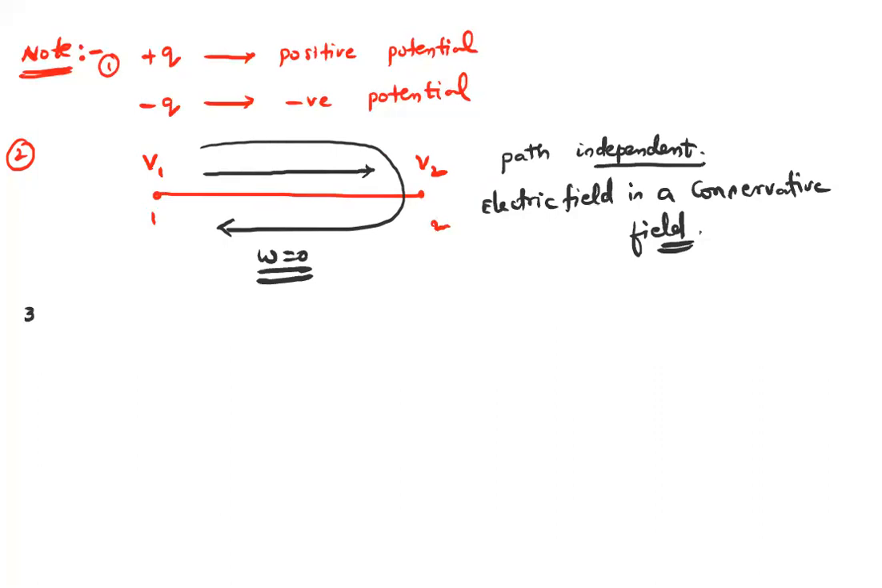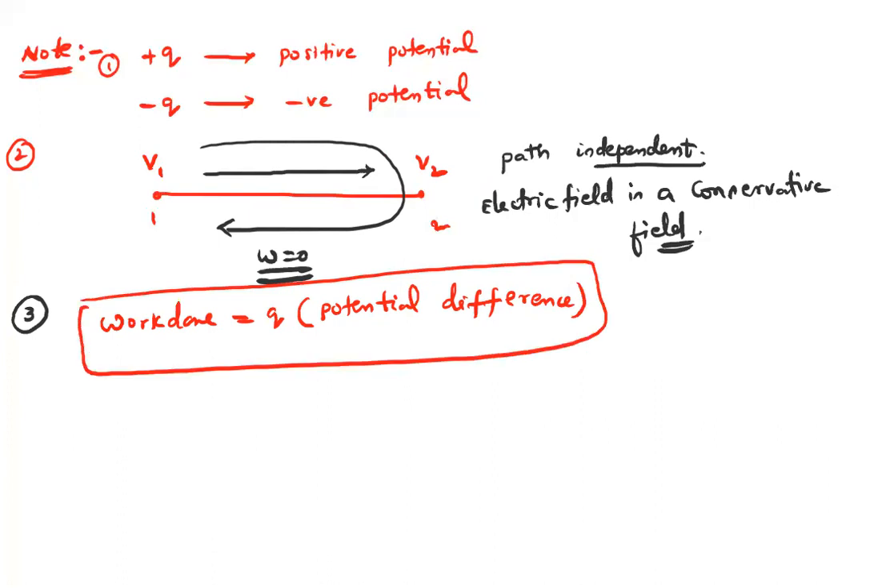Next, one more point. Work done is equal to charge into potential difference. This relation is a very, very important relation. Work done to move a charge Q between 2 points, when the charge Q is moving from one point to another point, is therefore work done equal to charge into potential difference.